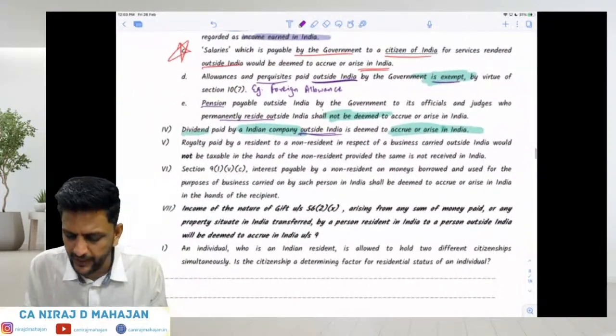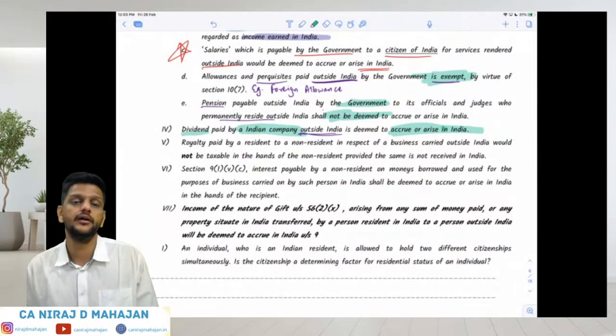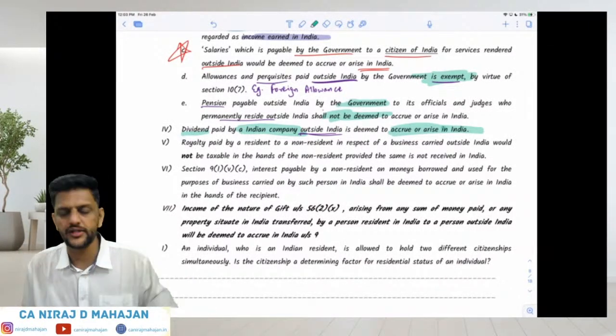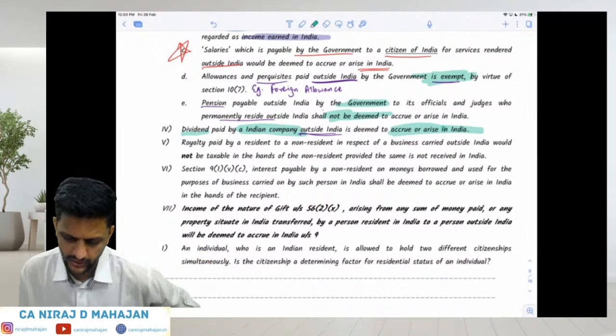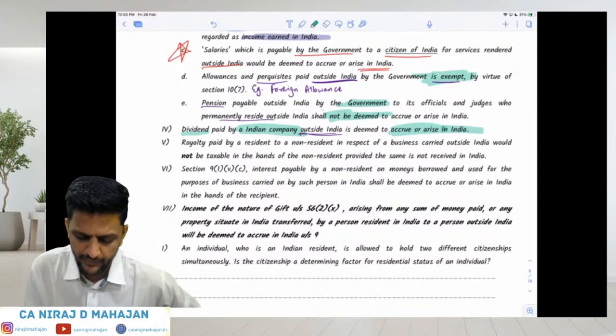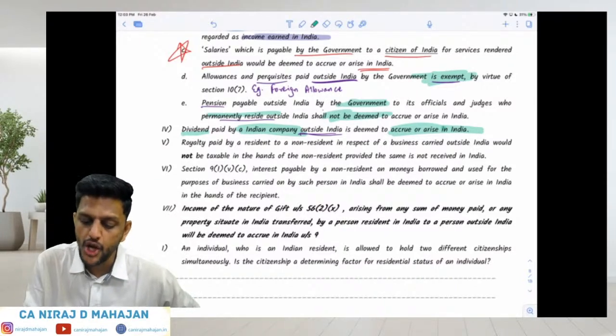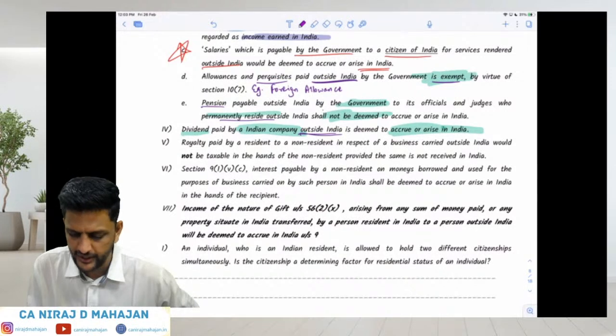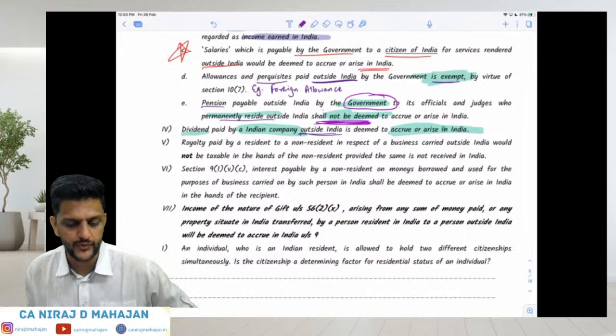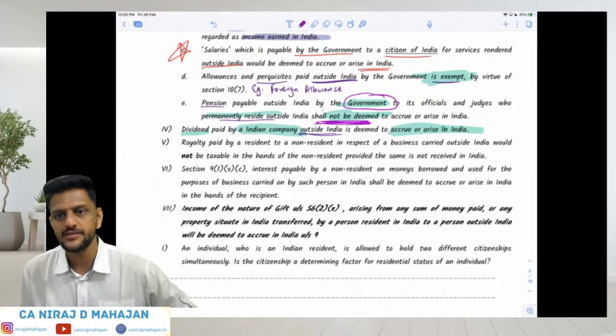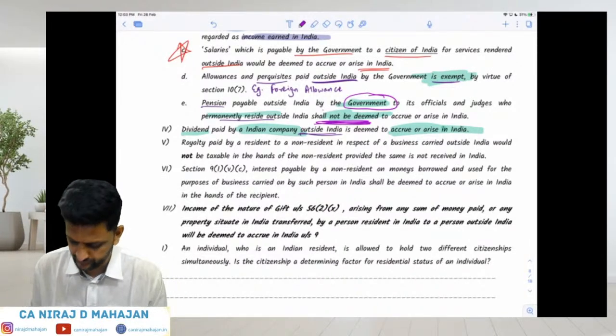Pension payable outside India by government to its officials. Government. In the question, it is not given whether it is government or not. They are just saying former employer. To its officials and judges who are permanently residing outside India shall not be deemed to be accruing or arising in India. But here, since it was not given by government in this question, it will be deemed as what? Indian income. Okay. Yes or no?